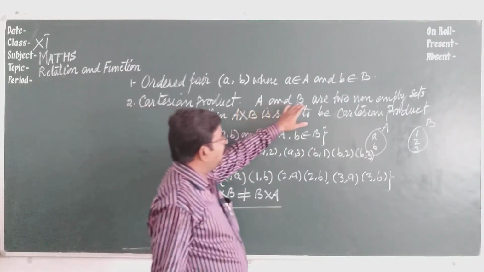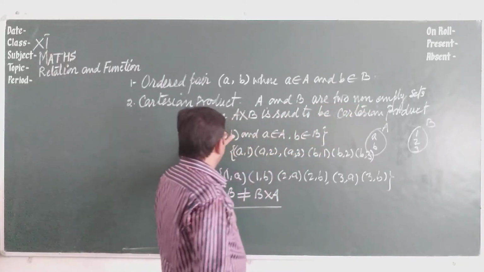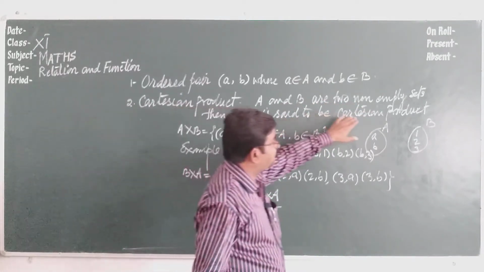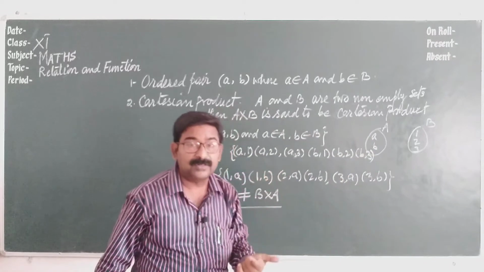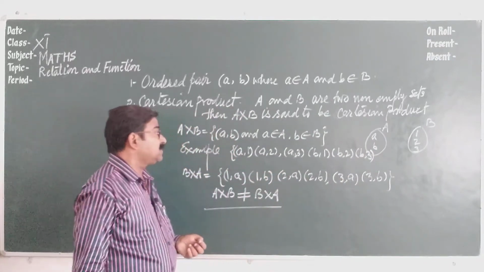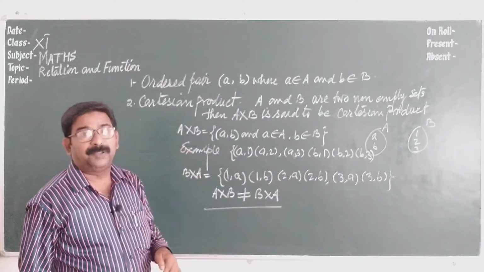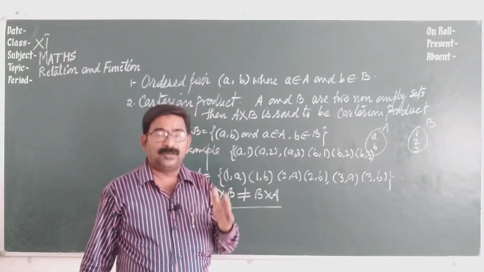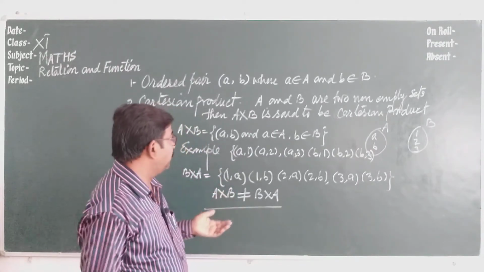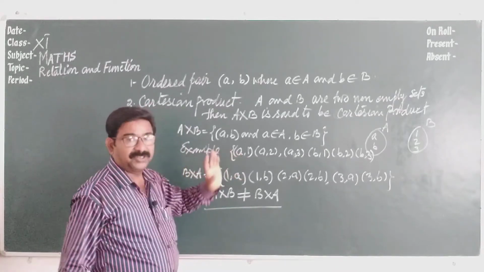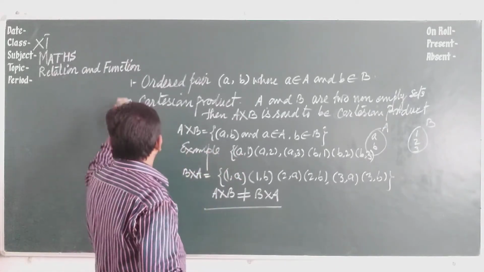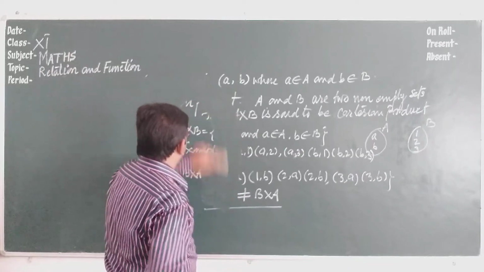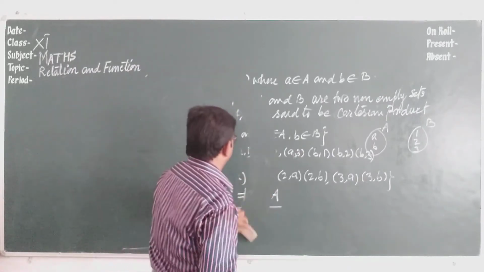If A and B are two non-empty sets, then A cross B is said to be the Cartesian product. In other words, the set of all ordered pairs of sets A and B is called the Cartesian product. Got it? Now, the third very important point to be noted.